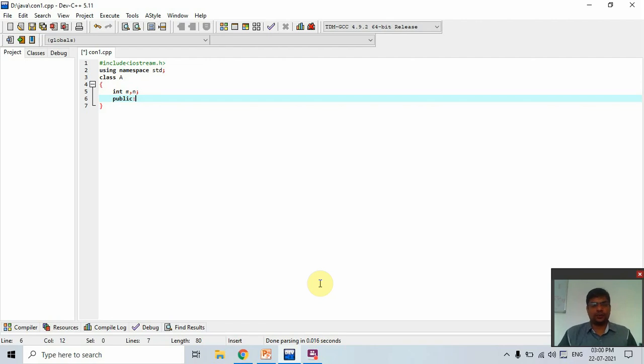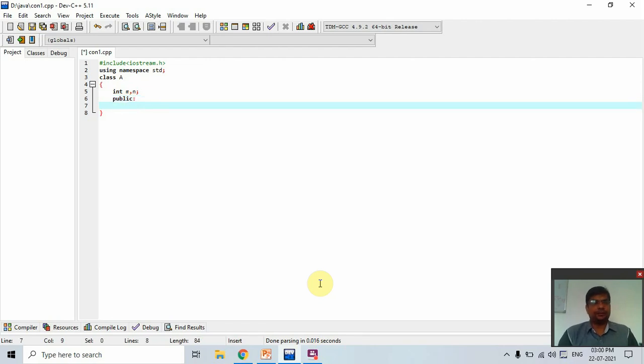When we create the constructor, we don't give any return type for that constructor, like void. We don't write void or any other return data type in front of the declaration of the constructor.